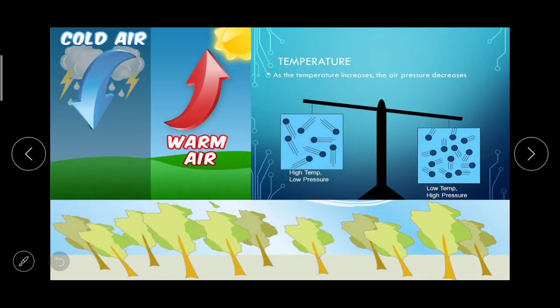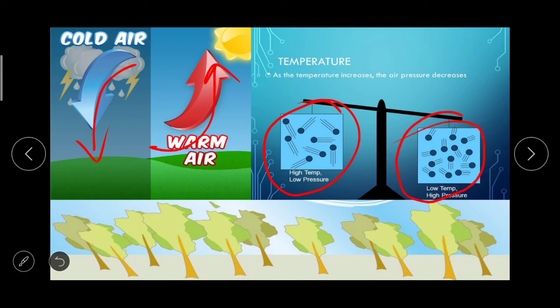Here now again you can see through images or figures cold air downwards and warm air in the upward direction. So as the temperature increases, the air pressure decreases. High temperature, low pressure; low temperature, high pressure.